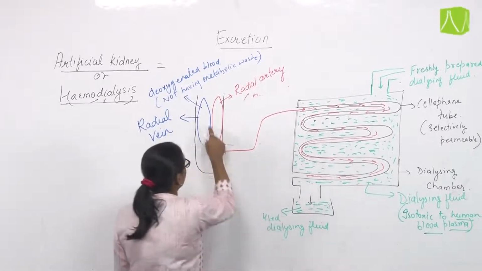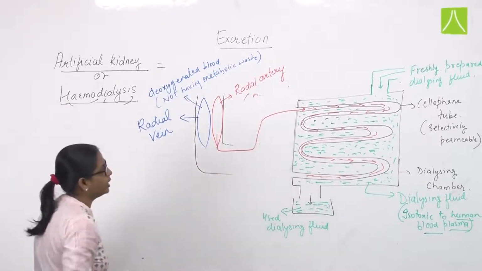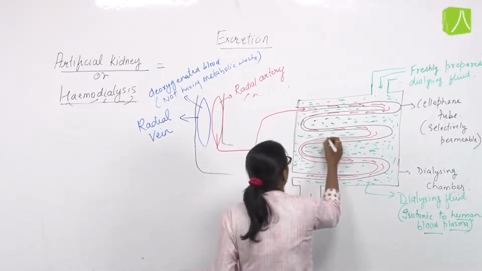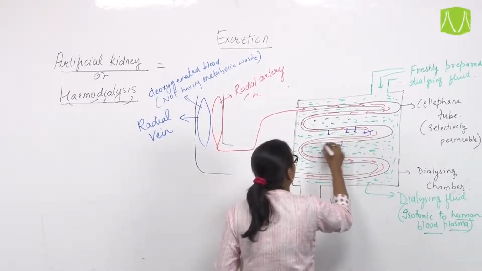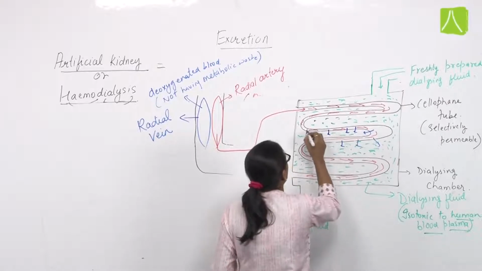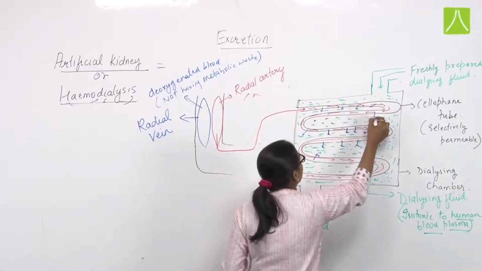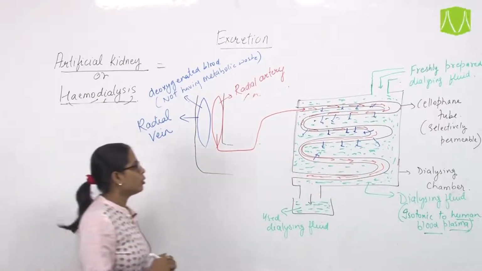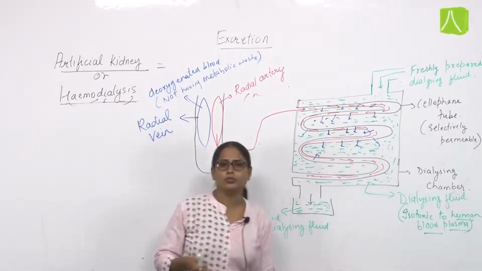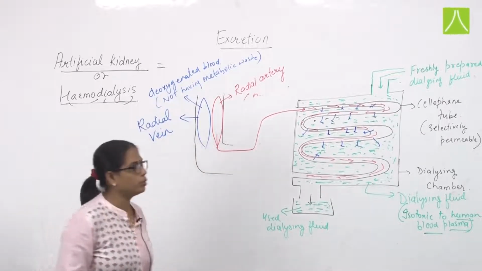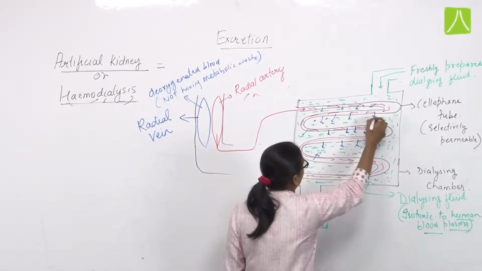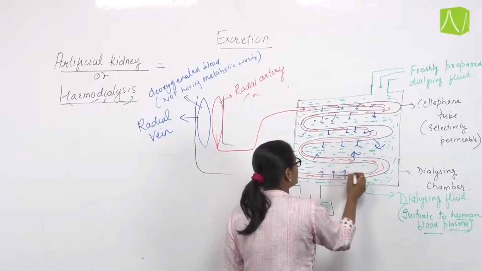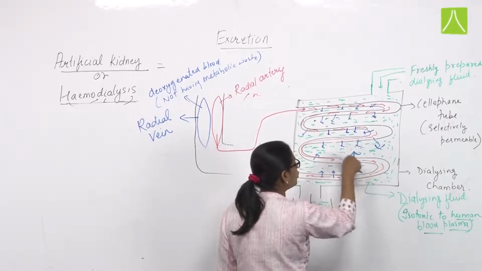So we collect the blood from the radial artery of the patient, and whenever the blood crosses through these tubes, what is happening? All the metabolic waste present in the blood will move from its higher concentration to its lower concentration region, to the dialyzing fluid. Fine. So through the diffusion process, the normal passive transport mechanism, the metabolic waste is transferring into the dialyzing fluid, and in this manner the metabolic waste is being removed from the blood into the dialyzing fluid.